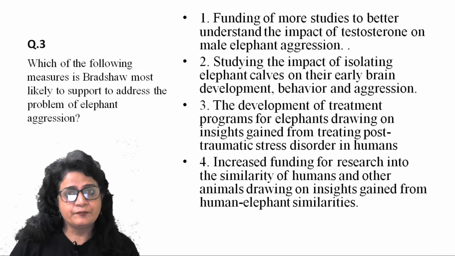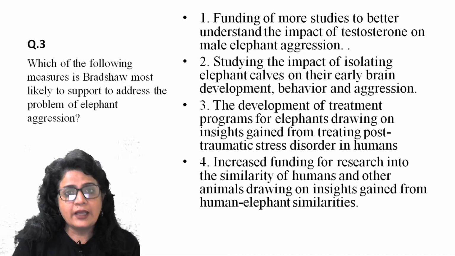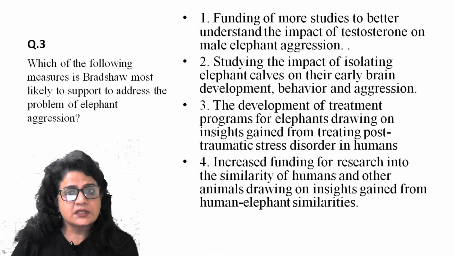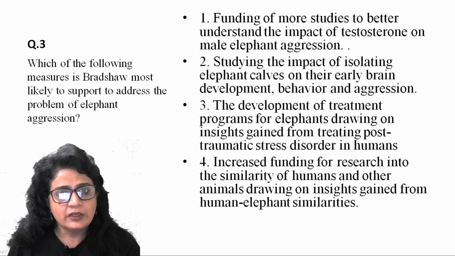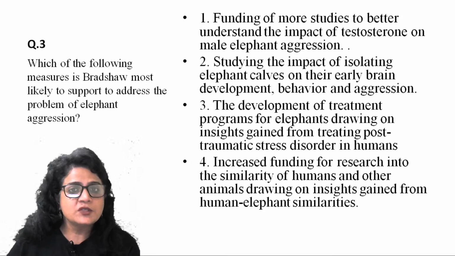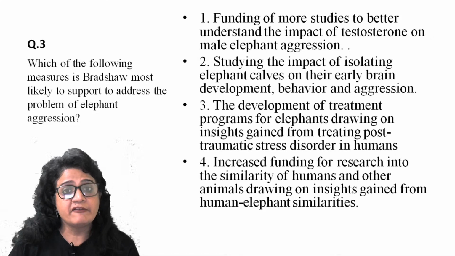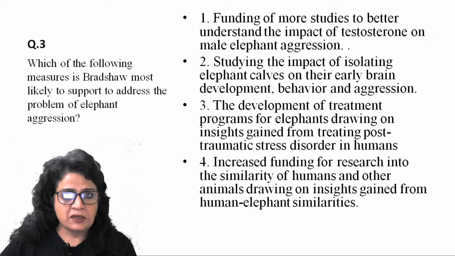I hope you are convinced that third is the answer, because she would likely agree with something which is going to discuss the possibility of human traumatic experience and elephant traumatic experience similarity, because she was of the opinion in the last paragraph that there is a huge similarity, and in terms of two things, they are very similar: early brain development and post-traumatic experiences.